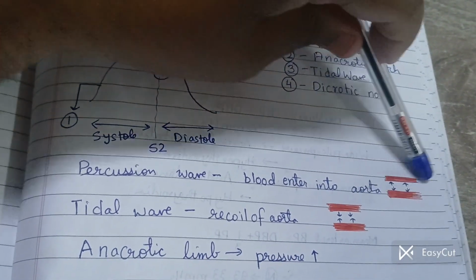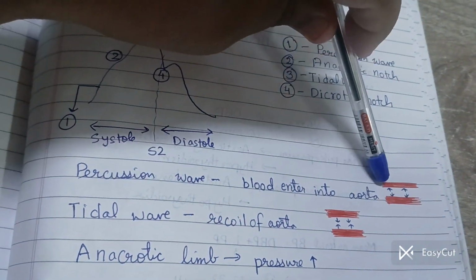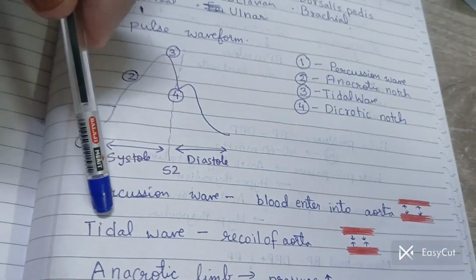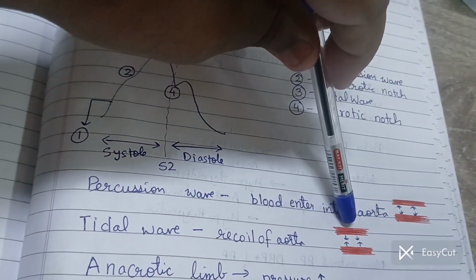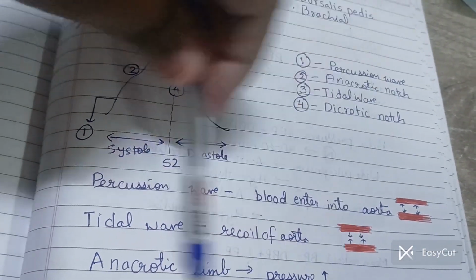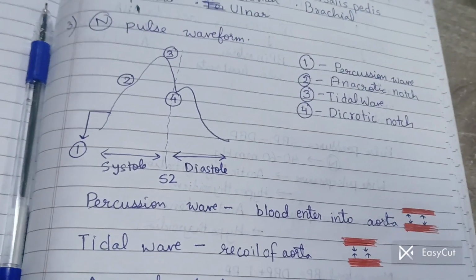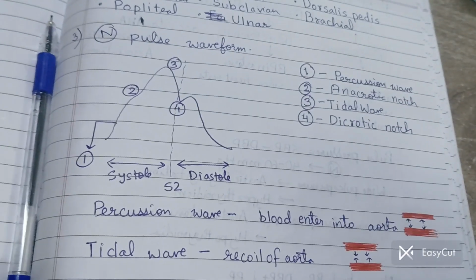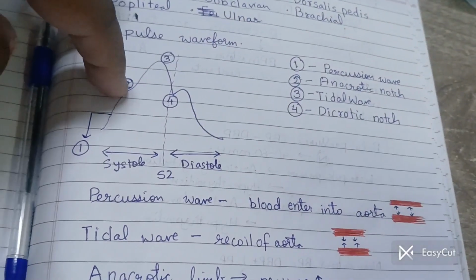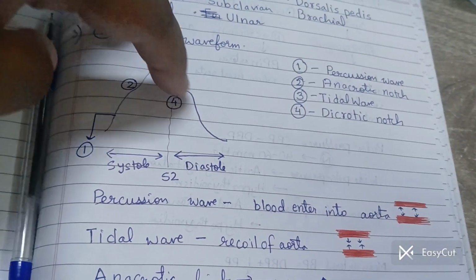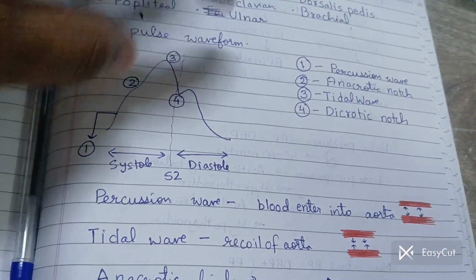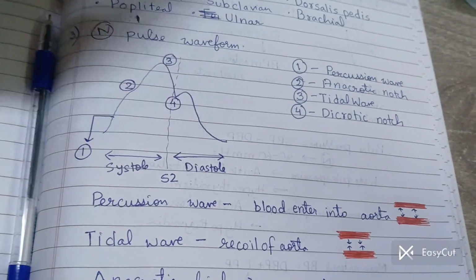So as blood flows through it, it will exert a pressure on the wall. But similarly, when blood leaves through it, the wall will exert an equal pressure. Like you must have heard about Newton's third law, it basically is an application of the same. Now the anacrotic notch is a point from where the pulse undergoes a further increase, and the dicrotic notch is basically the demarcation of systole and diastole.